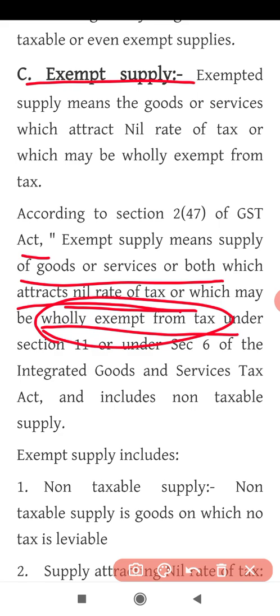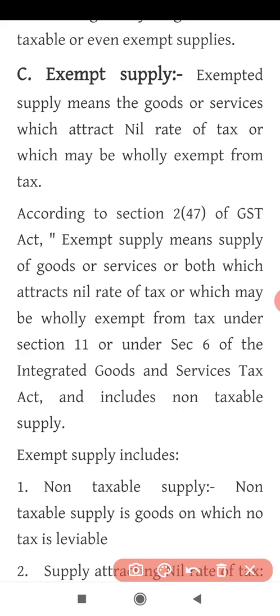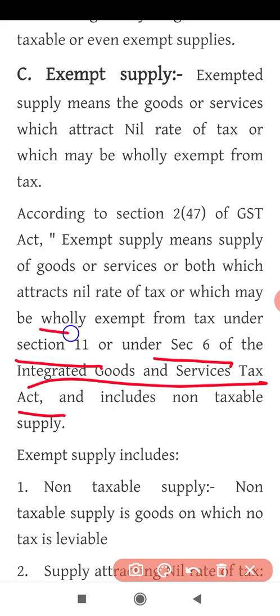Okay, then under section 11 of the GST Act and under section 6 of the Integrated Goods and Service Tax Act, there are certain goods and services which they have stated which are wholly exempt from tax. Understood?